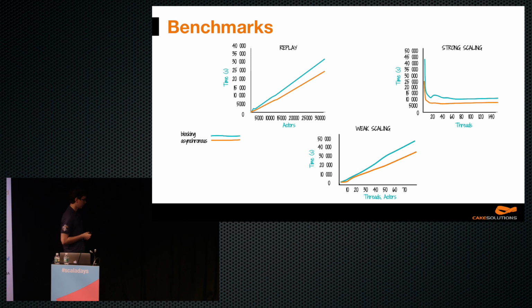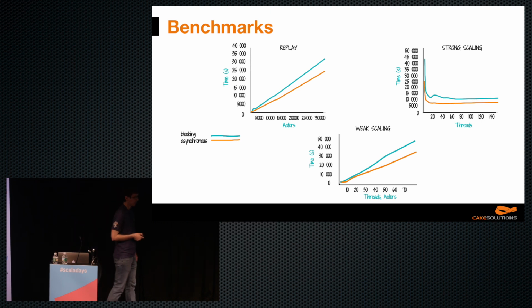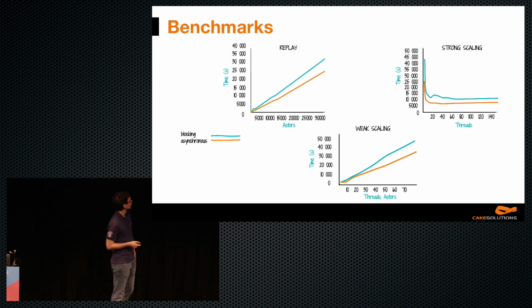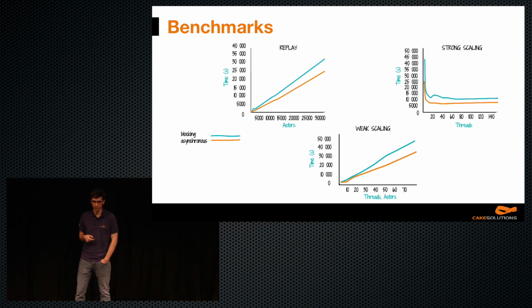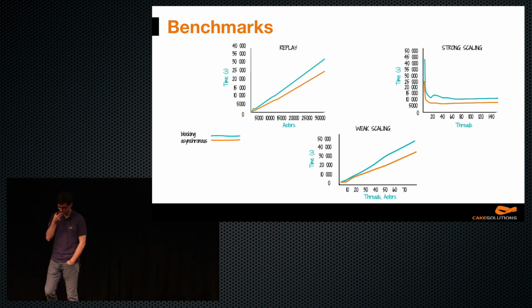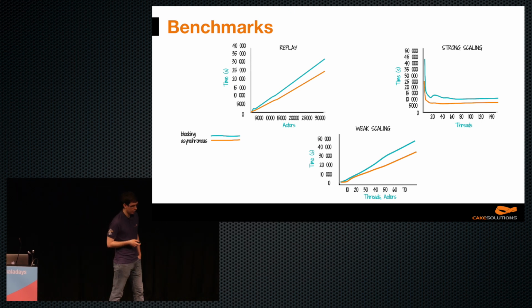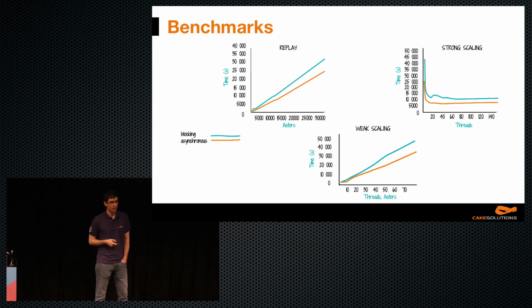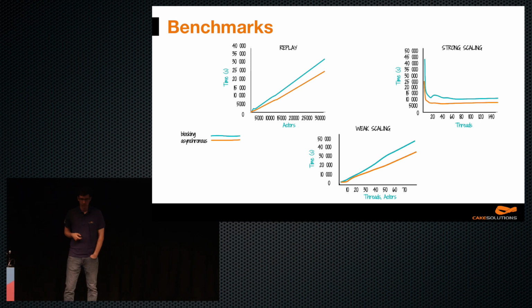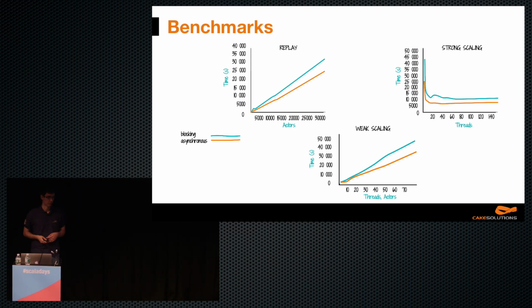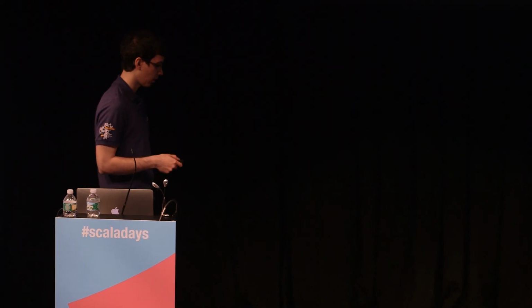This new implementation is slower on a single thread. On the other hand, if there are multiple threads available, the performance is actually, in most cases, better than the previous implementation. If you want to tune the implementation, definitely have a look at things like the thread pool assigned to the replay, so the dispatcher available, and also things like the size of the buffer, size of partitions, and other parameters. So that's the current implementation.